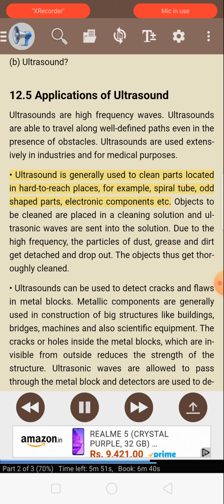Ultrasound is generally used to clean parts located in hard-to-reach places, for example, spiral tubes, odd-shaped parts, electronic components, etc. Objects to be cleaned are placed in a cleaning solution and ultrasonic waves are sent into the solution. Due to the high frequency, the particles of dust, grease, and dirt get detached and drop out. The objects thus get thoroughly cleaned.